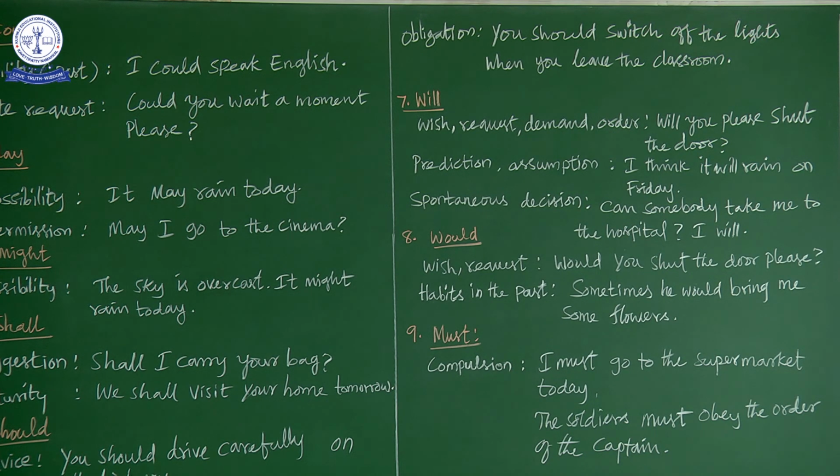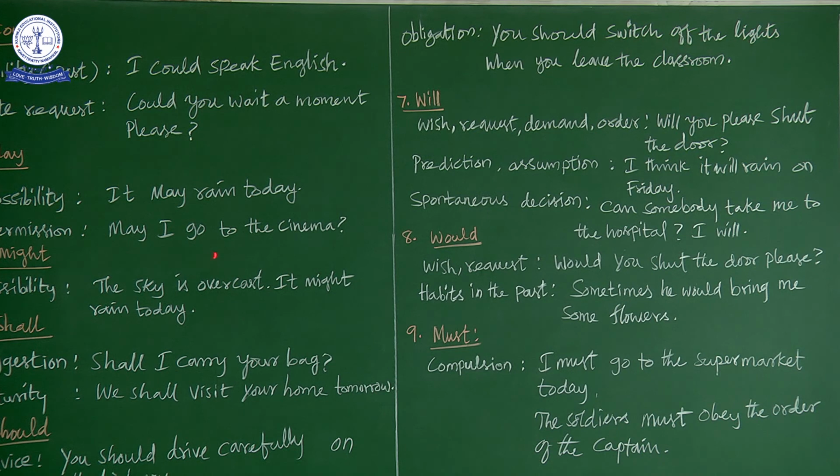And you see in all the modal verbs, we use the present form of the verb. You see here, we use speak and wait. And you see rain. So after a modal verb, you must use the present form of the verb.